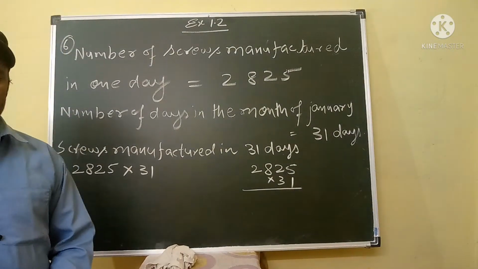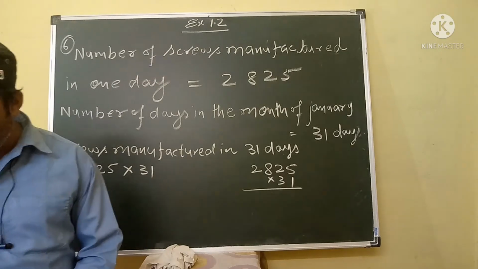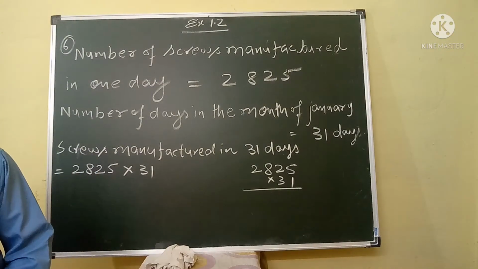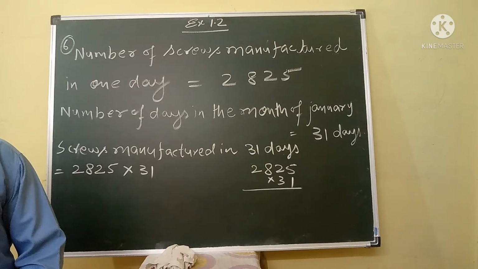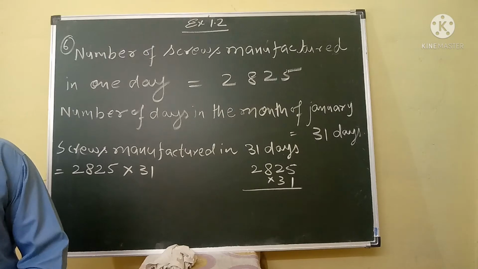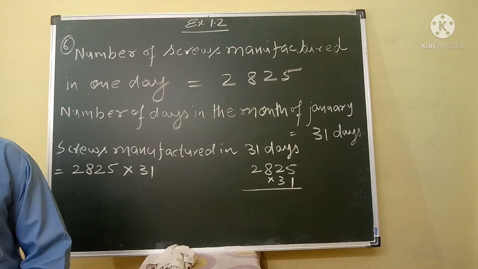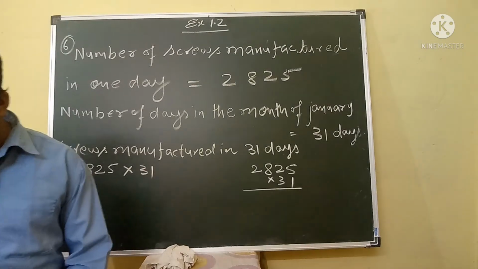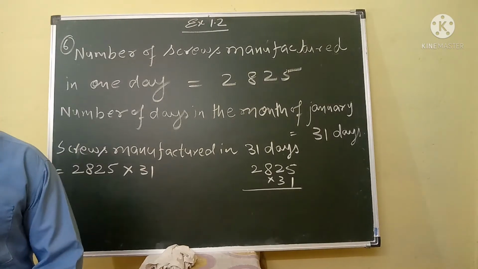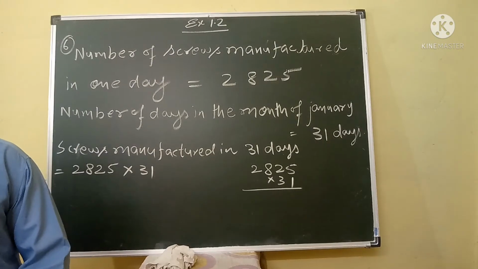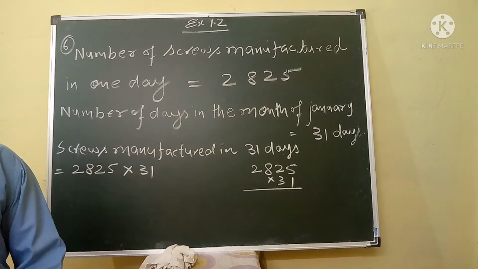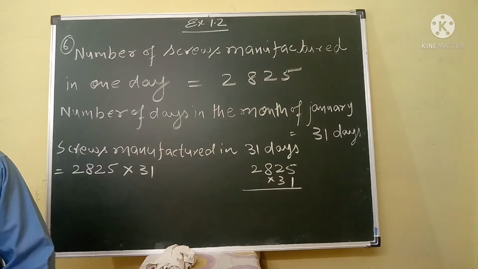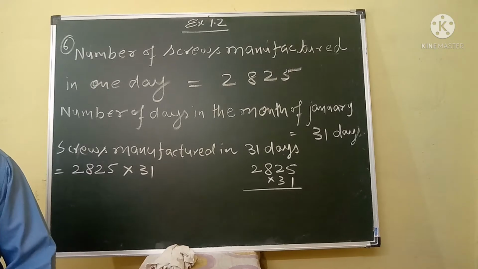My dear students, your next question is question number 6. A machine on an average manufactures 2,825 screws a day. How many screws did it produce in the month of January 2006?